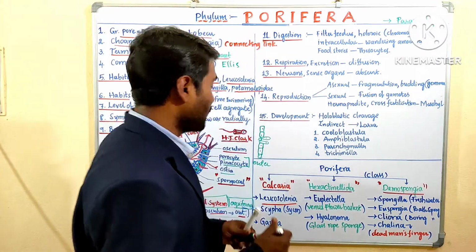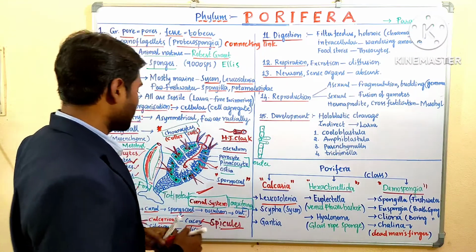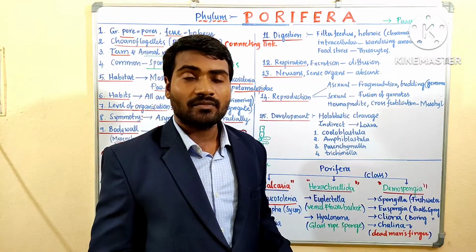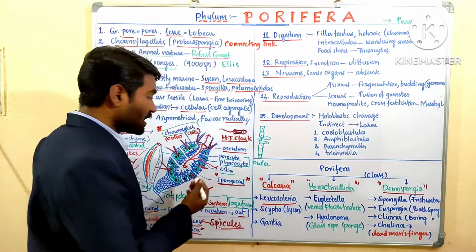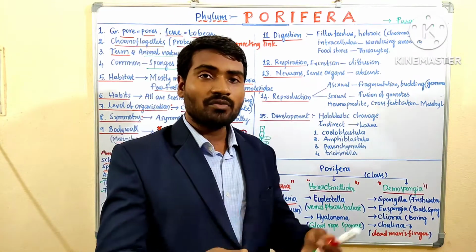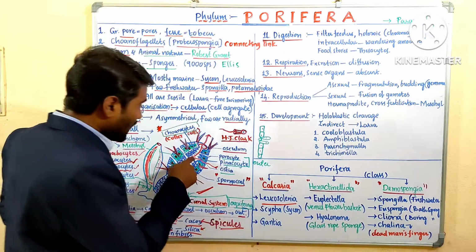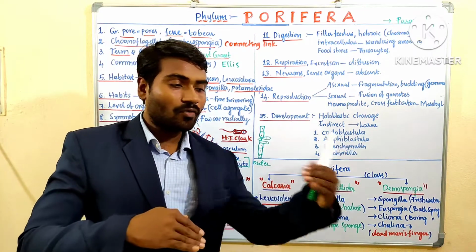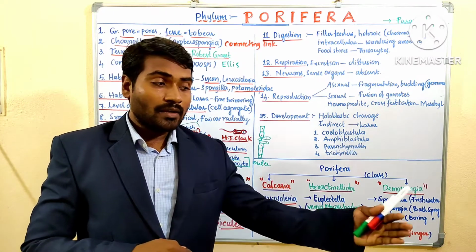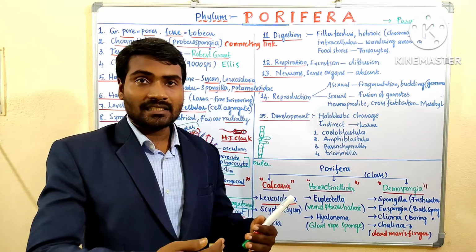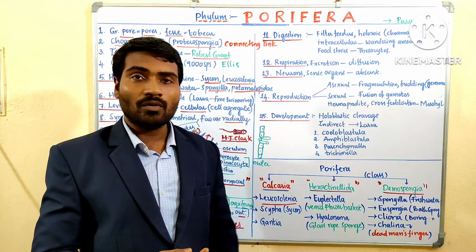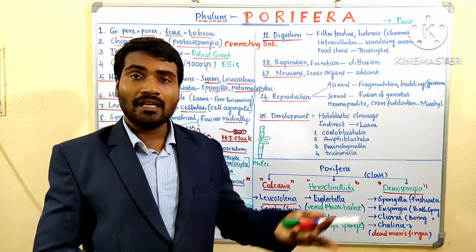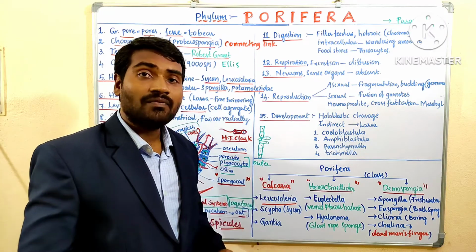Let's start. How does digestion occur in poriferans? Generally these poriferans are filter feeders, or suspension feeders. The flagella inside create a current. Because of this current, water flows into the ostia, and the nutrients get filtered through the cells along the lining of the pinacoderm. The waste materials are removed directly from the osculum. So these are called filter feeders.